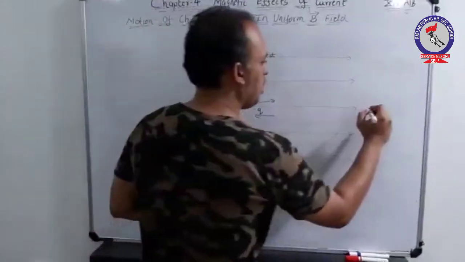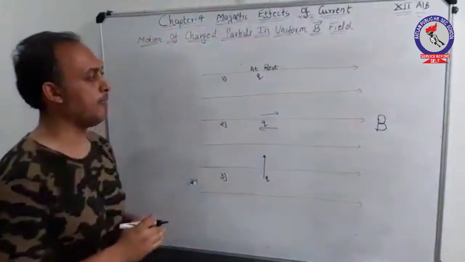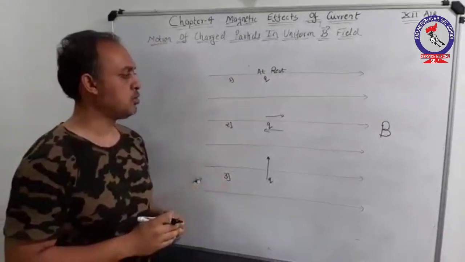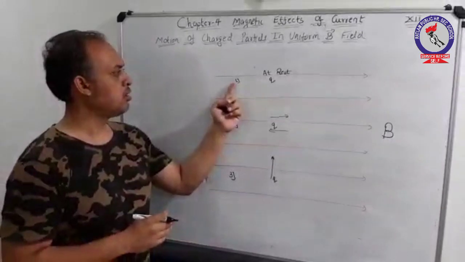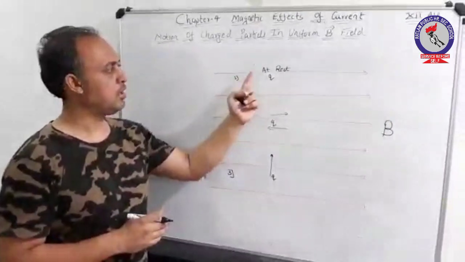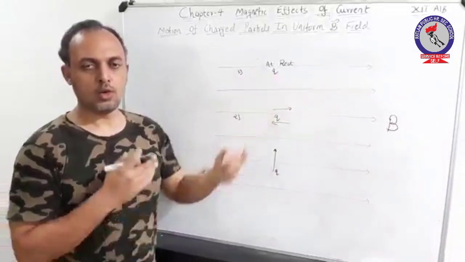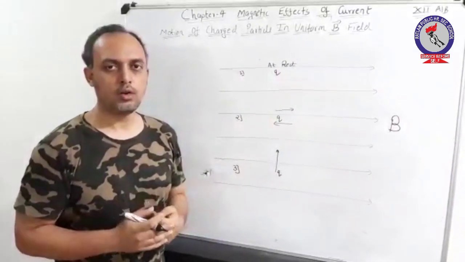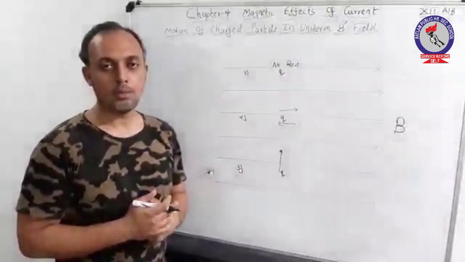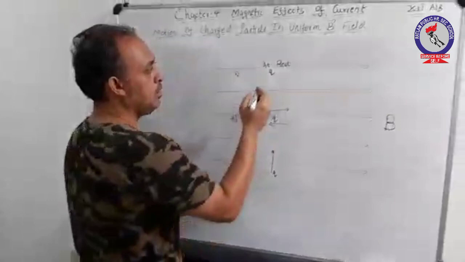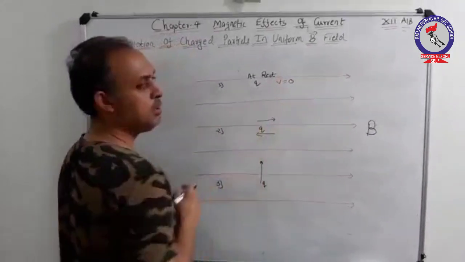Consider a uniform magnetic field shown by these lines. Let's go through the conclusions one by one. Considering the first conclusion, which says that initially the charge is at rest: will any force act on a charge kept in a uniform magnetic field? If the charge is at rest, definitely its velocity will be zero.